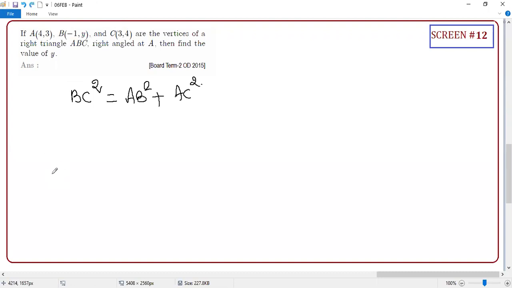Sir, 4 square. 4 square, excellent. Plus y, and 4. Not 4y. It is y minus 4 square. You have to subtract. Clear or not? y minus 4, the difference, the distance only. Correct or not? Okay. Now, who is going to say? Bharani, I want this answer from you, and Sri Vaishnavi, I want this answer from you. AB square from Bharani, AC square from Sri Vaishnavi.